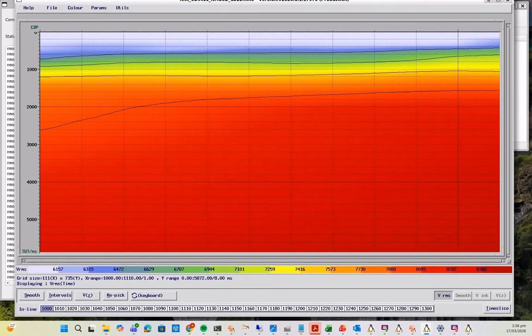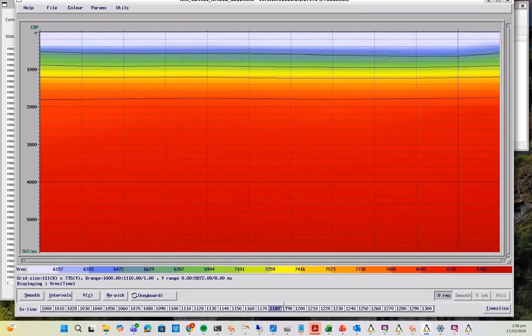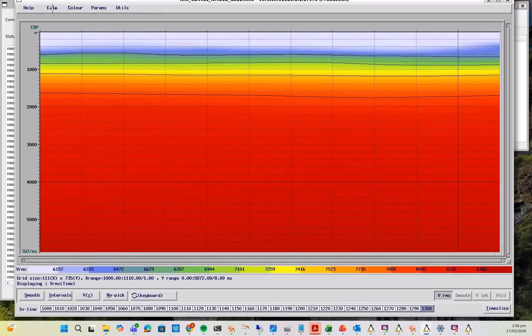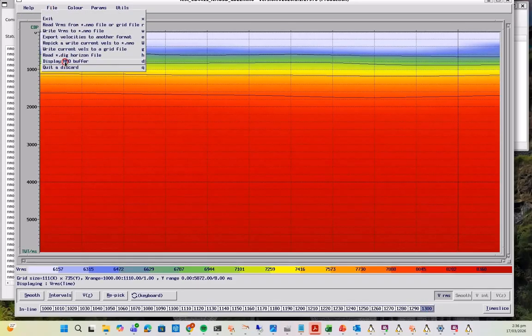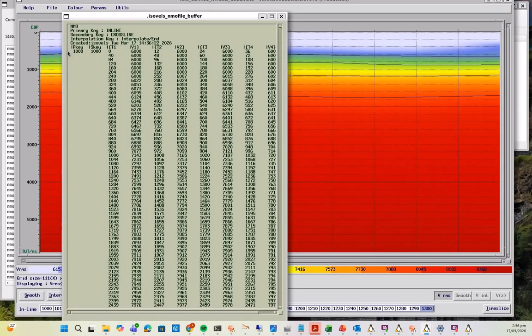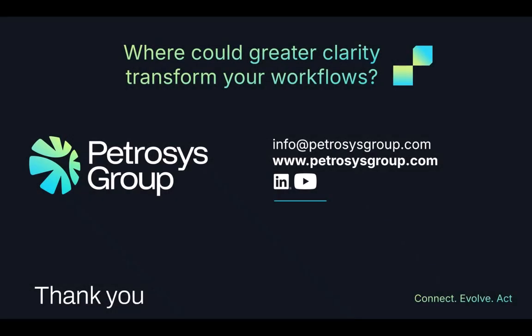That's the isovels application showing the resulting NMO velocity file that we've created. And again, I can go here and click display NMO buffer and look at the NMO 3D format velocity model. You can see that it's got primary key, secondary key based on an inline crossline and the list of velocity values. So that's the final part of the jigsaw for this release. Hope you find this valuable, and any questions about this utility, please do let us know.